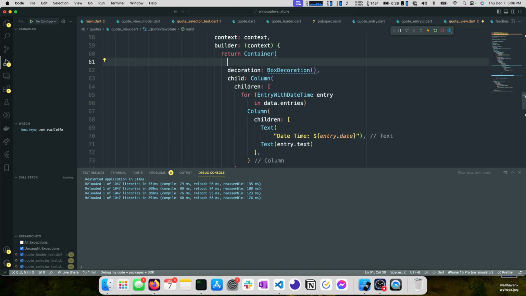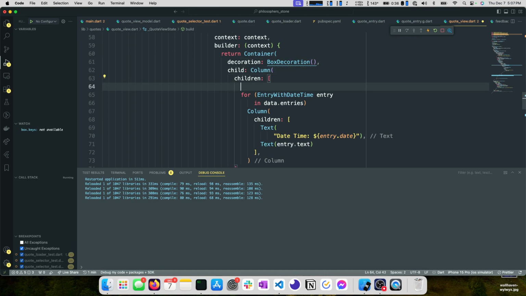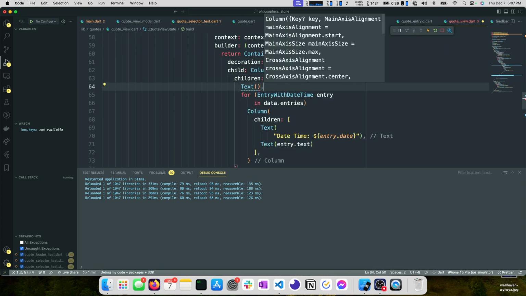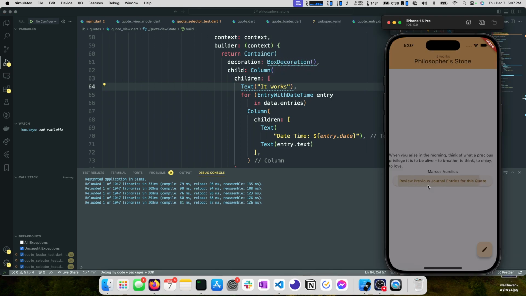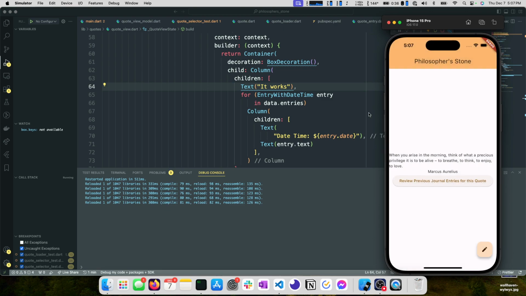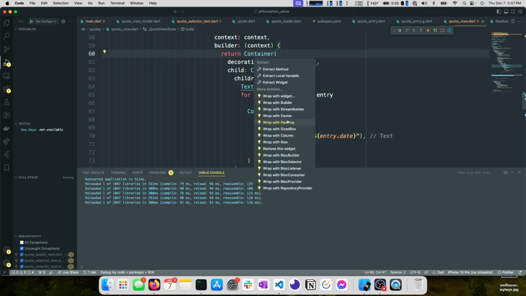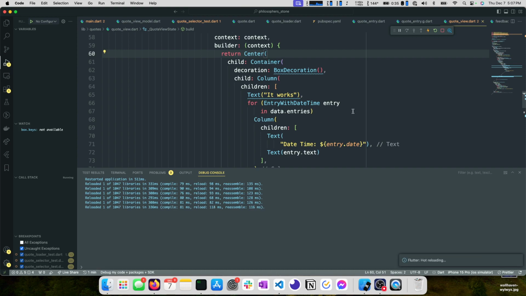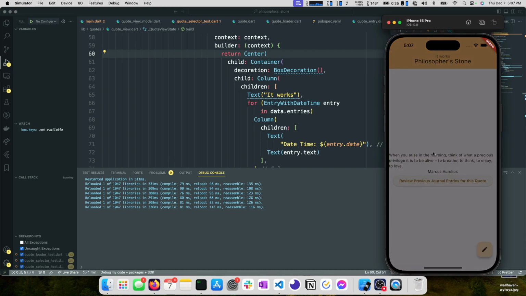So what we can do now, maybe a good practice to make sure this does actually render like we would expect, is we can say text, it works. Just so we have something on the screen. It's right up there. Okay, that's really not helpful. So what we can do here is we can look at maybe wrapping this in a center and seeing how that changes things.